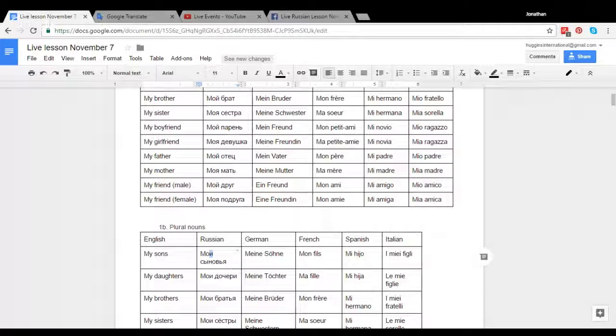So if I look at мои сыновья, just be careful with that spelling. That's a different letter in Russian, and it has a different pronunciation. Okay. Yeah, so that's the plural. And in the plural, although you have different forms for masculine singular, feminine singular, and neuter singular, you only have one form for the plural adjective. So it's just мои.